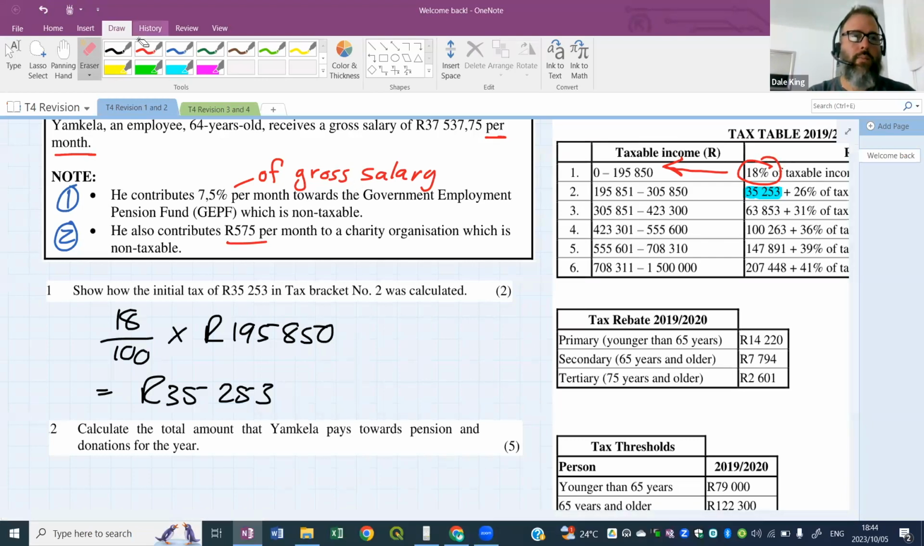So I need you guys to do that one. What do they pay towards pensions and donations for the whole year? There should be quite a few calculations. We need 7.5% of the gross monthly, and then find that out, and then 575 per month, work that out, and then we need to work out an annual value, a total value for the year. Let me know in chat when you guys are finished. Either put a thumbs up or your answer.